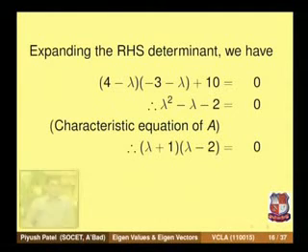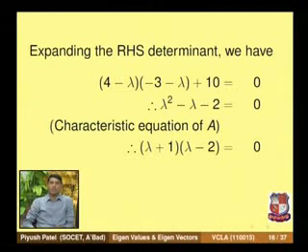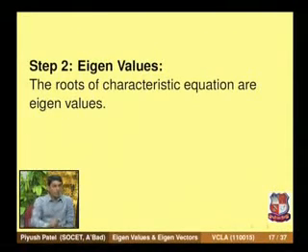For 2 by 2 matrices we get a quadratic equation, and quadratic equations are easy to solve, either by the formal procedure or by factorizing. The factors of the characteristic polynomial are lambda plus 1 and lambda minus 2. Therefore, what are the eigenvalues? Eigenvalues are the roots of the characteristic equation.